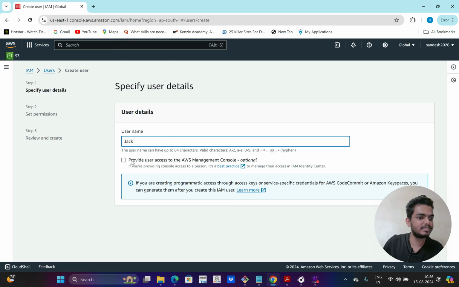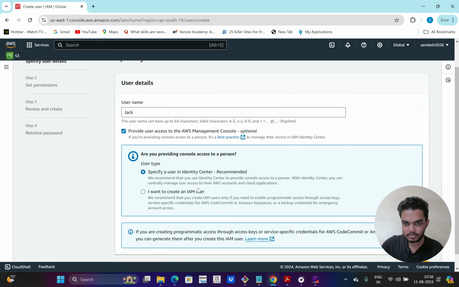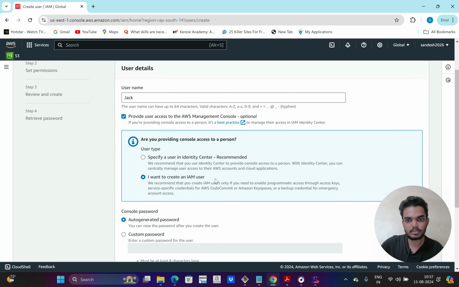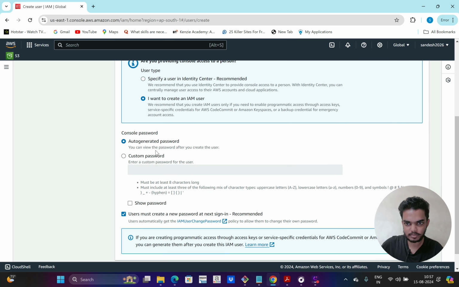Apart from that, there is other access like the AWS CLI, and from that also users can access AWS. For now, I want to give the AWS management console access for this Jack user, so I'm enabling that, and I want to create an AWS IAM user. I am not using any identity center. I want to create an AWS IAM user now. So select that option. Then there are two options, auto-generated password or custom password. I can choose anything. I am going to choose auto-generated password.